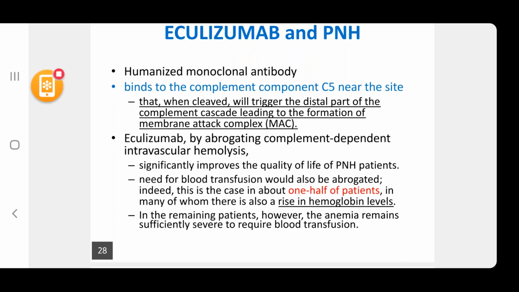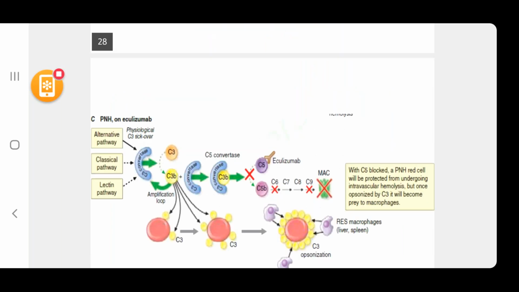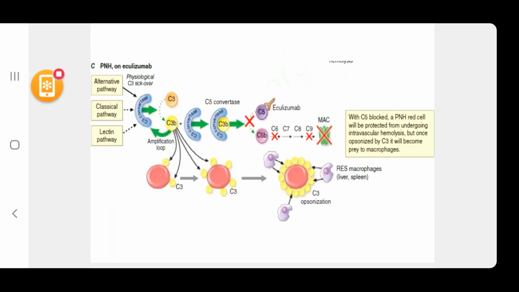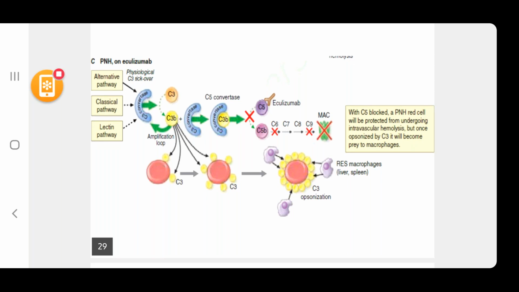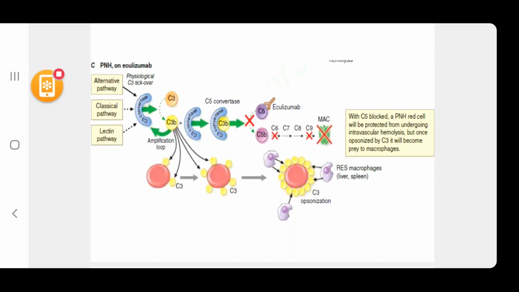So in this slide here, you can see PNH on eculizumab. Just like the previous slide, there is an alternative pathway. There is a C3 convertase. The C3 becomes C3b. C3b along with C3 convertase becomes C5 convertase. Now C5 convertase cannot act on C5 to produce C5b, which would further progress the complement cascade, because eculizumab acts on C5. It attaches to the C5. So with C5 blocked, on the right side, you can read the text there. With C5 blocked, a PNH red cell will be protected from undergoing intravascular hemolysis.